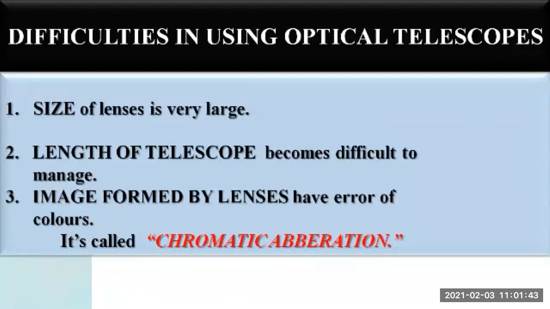Then the third point is that the image formed by the lenses has an error of colors, and this is called chromatic aberration. As the size of the lenses is large, they create certain errors of colors, and this error of colors is called chromatic aberration. So all these points we learnt yesterday. Okay, so let's begin with today's topic.